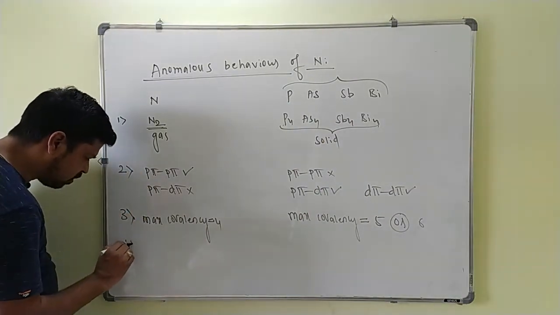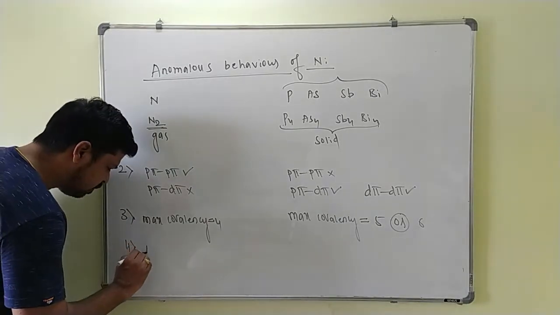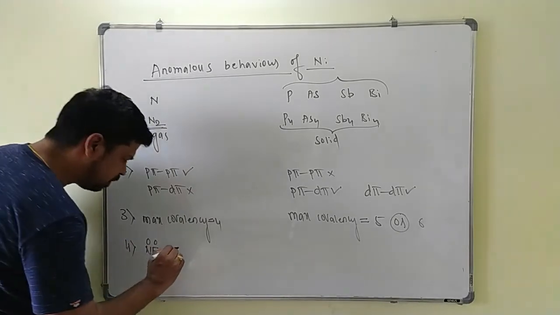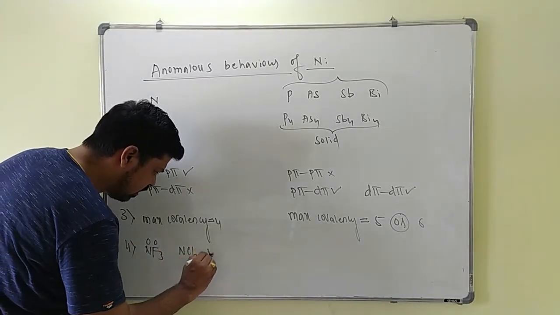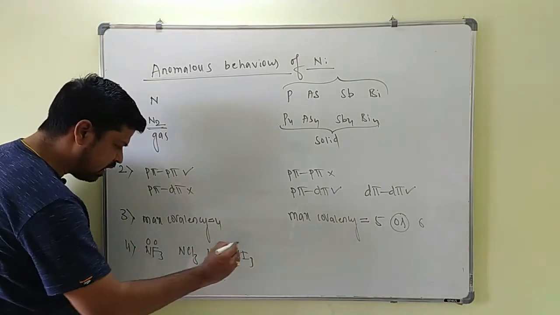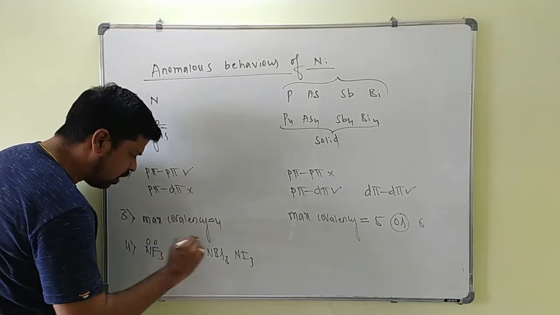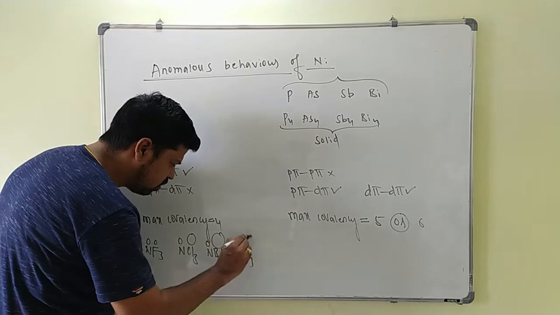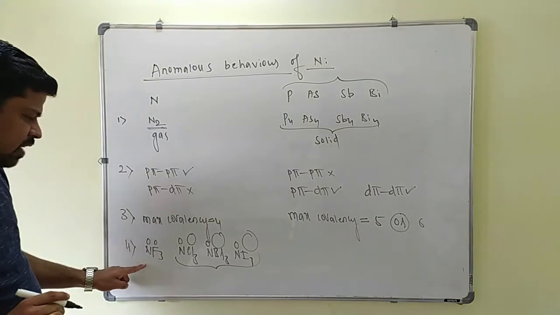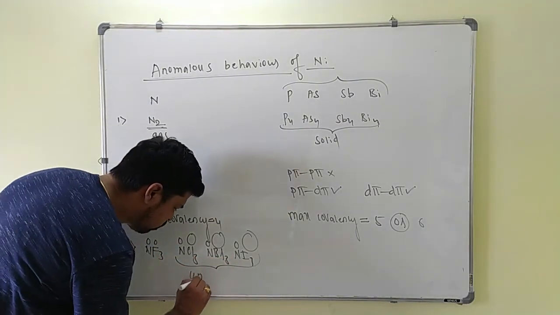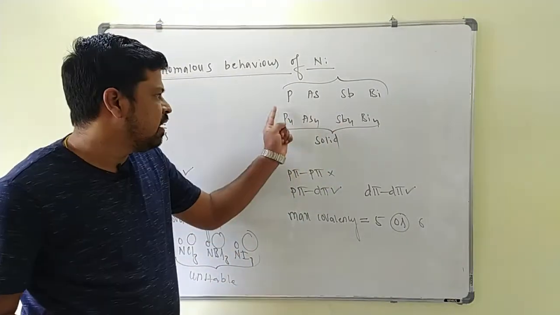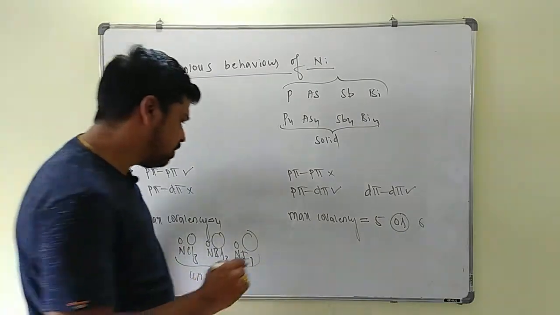Next point, in case of the halides, among the trihalides of nitrogen only NF3 is stable and the remaining, that is NCl3, NBr3 and NI3, these three halides are unstable, because down the group atomic size is increasing, so the difference between their sizes increases. Among the trihalides of nitrogen only NF3 is stable, but the remaining three are unstable. But all the trihalides of the remaining elements are stable here. In these elements almost all trihalides are stable.